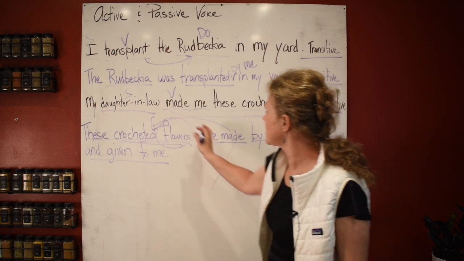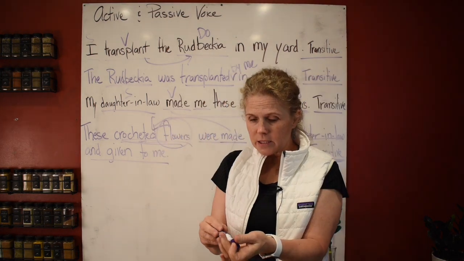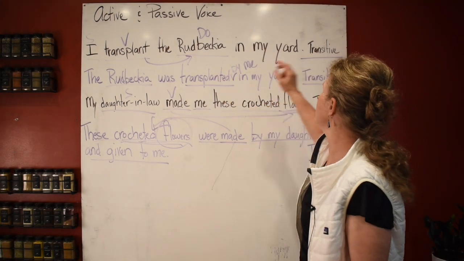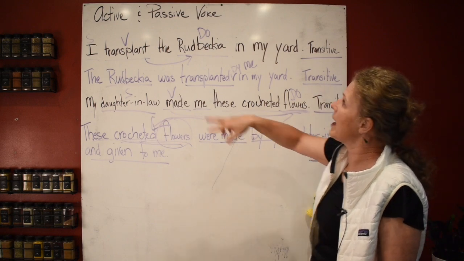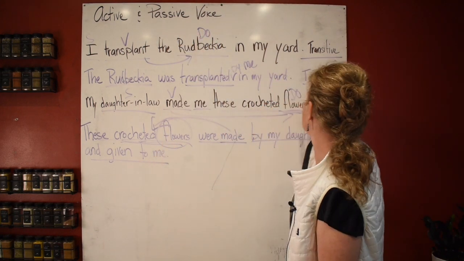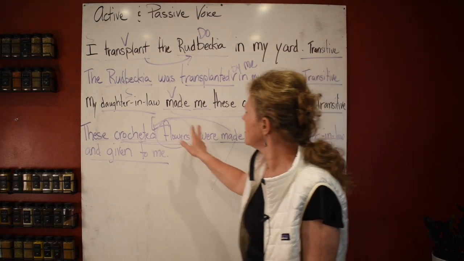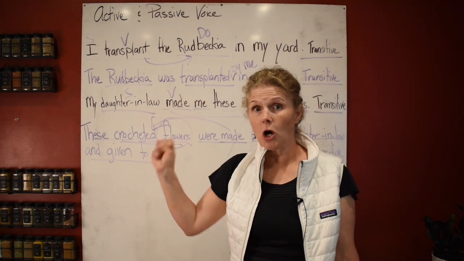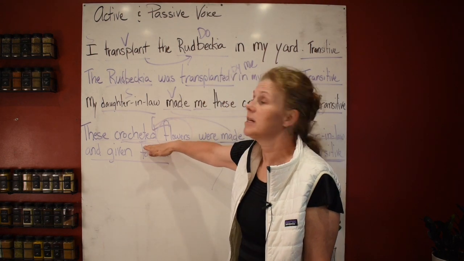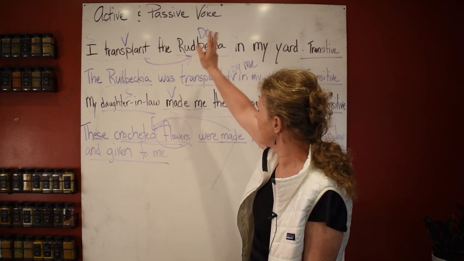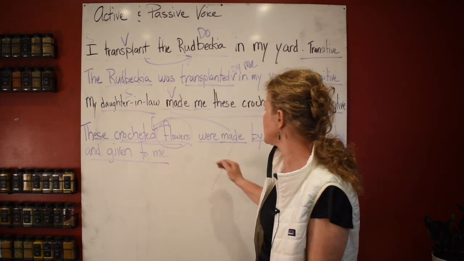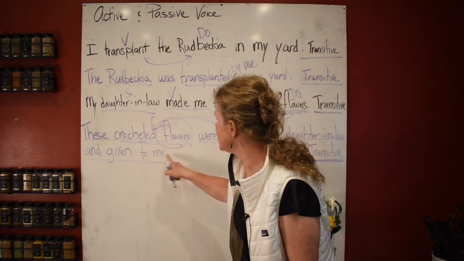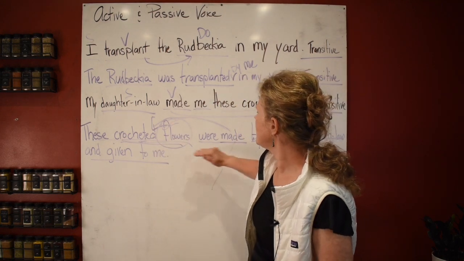What can active voice be? Transitive or intransitive. Active voice can be transitive and intransitive. Passive voice can only be transitive. And transitive verbs, remember, they take direct objects. And the direct object is sitting in your passive voice as the subject, and it's receiving the action.